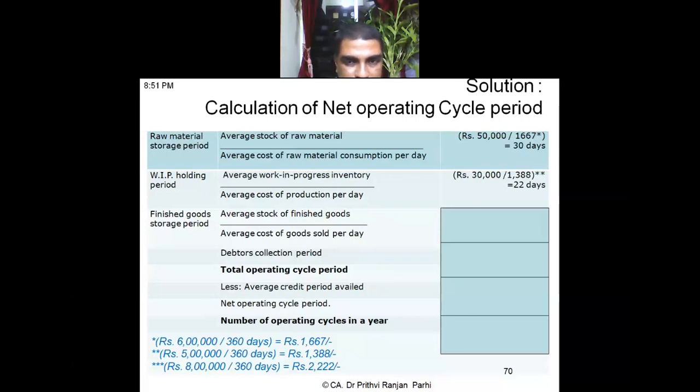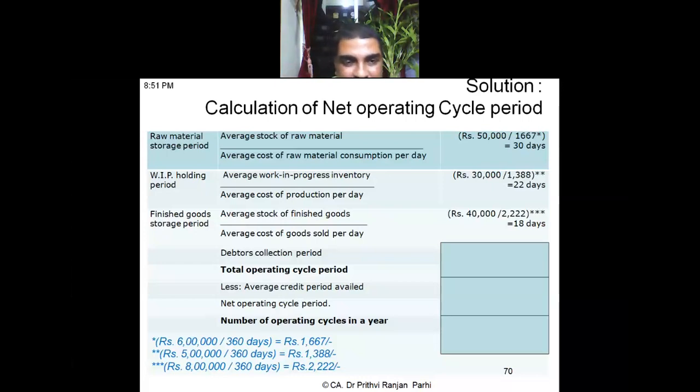It is coming 18. 18 days, correct. Good. You see, in this question, there may be several multiple questions, multiple choice type of questions.